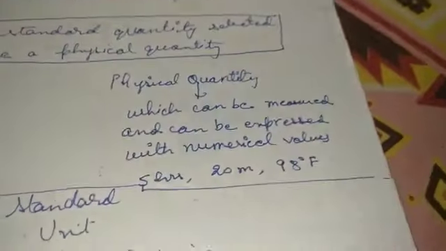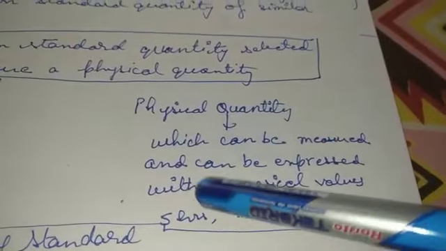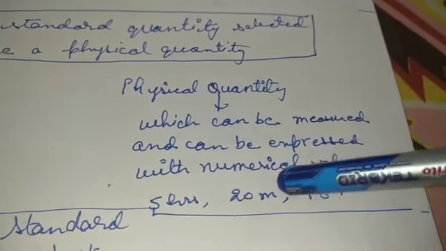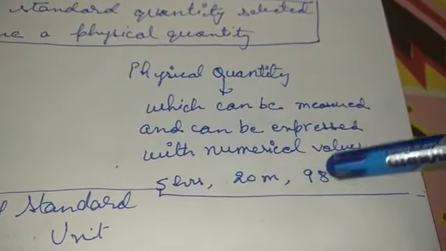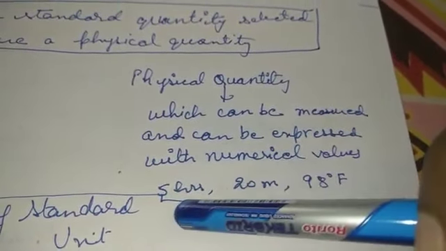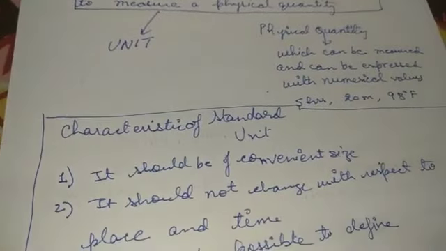Now over here, what is the unit in the very first one? When I have written 5 hours, hours is the unit, meter is the unit, Fahrenheit is the unit. These are the units, and 98, 20, 5, these are the numerical part. Alright children, okay, let's continue.